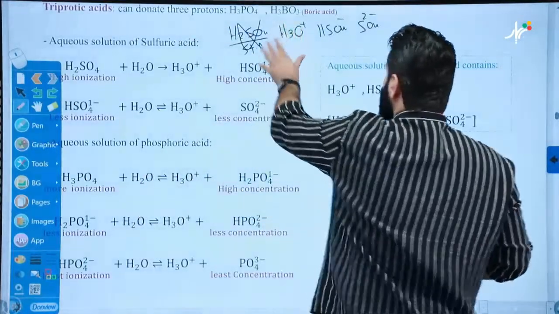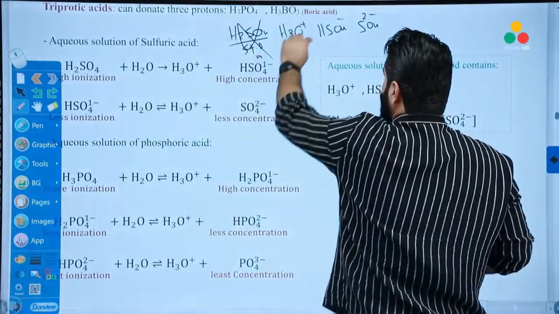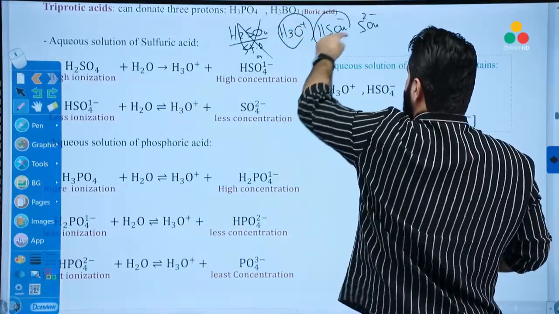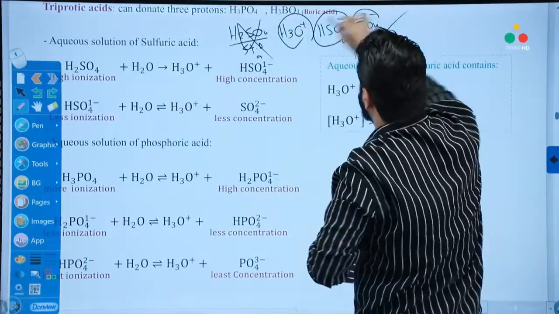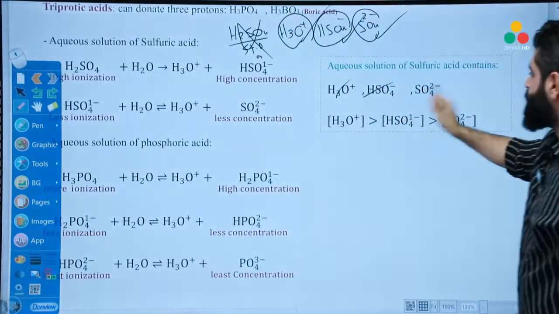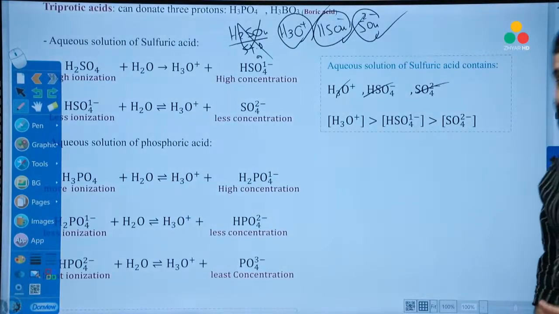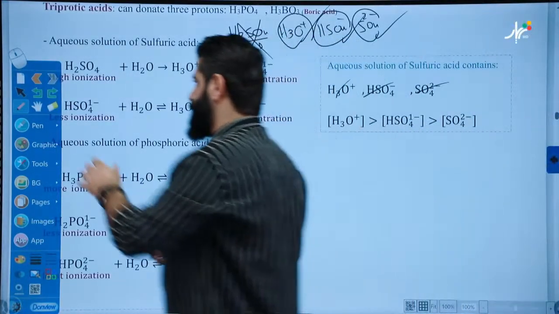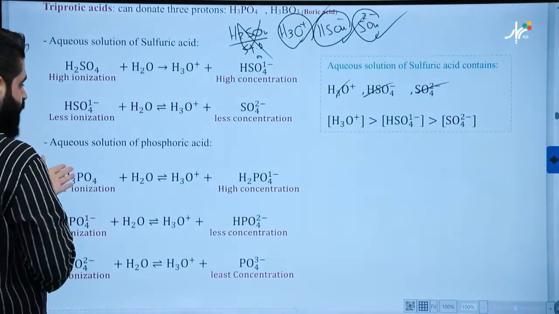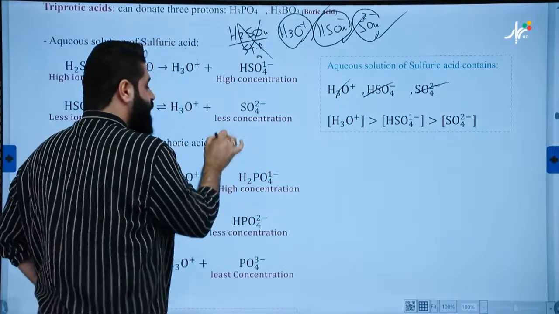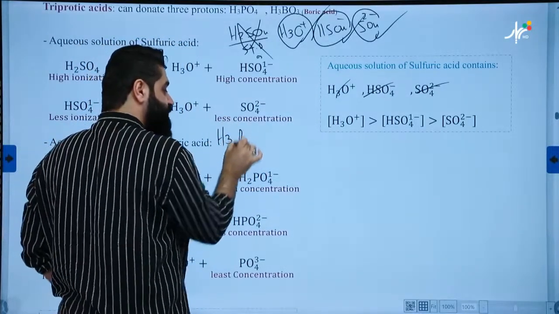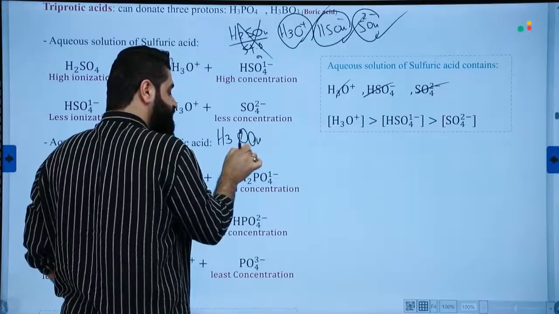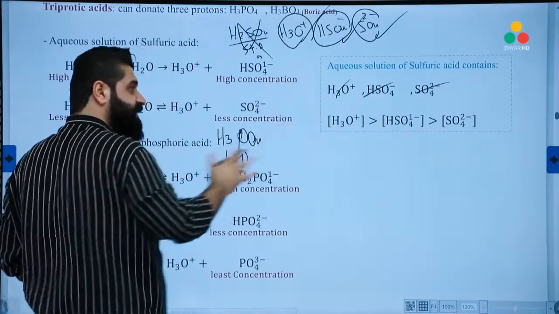How many particles do we have in the aqueous solution of sulfuric acid? H3O, HSO4, and SO4, so we have 3 particles. Because the acid is strong, it will be destroyed. For the phosphoric acid, an aqueous solution of H3PO4 contains what? Let's write down all the particles.